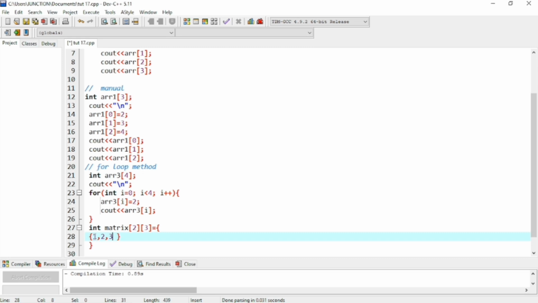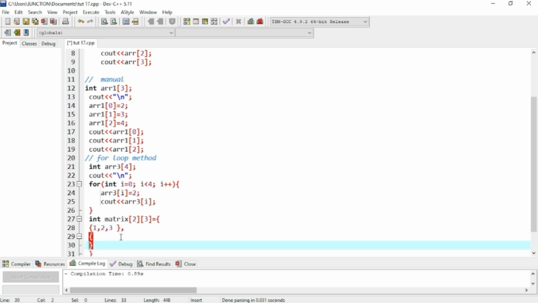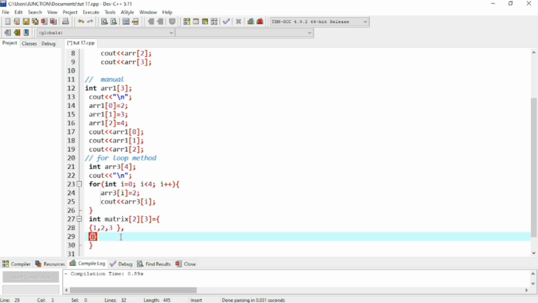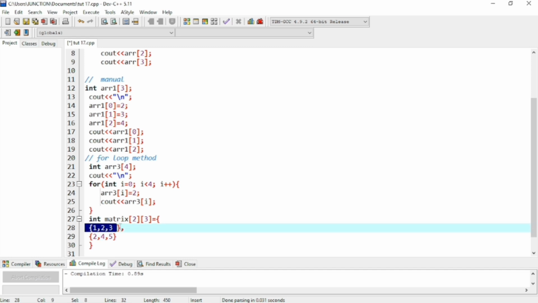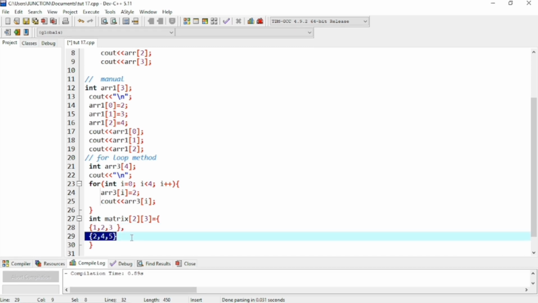I inserted the 3 columns. This is column 1, this is column 2, and this is column 3, and use the comma here. And again, 4 5 6. Row 1 is this, and row 2 is this.